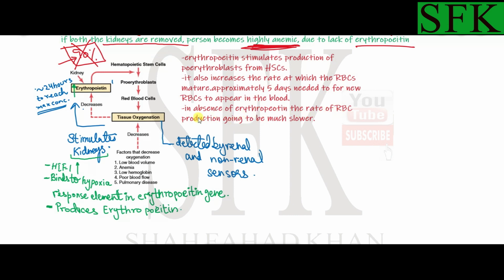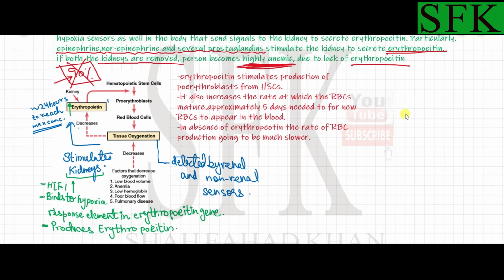So the rate of red blood cell production is going to become much slower. Okay, so we'll need more and more erythropoietin for red blood cell maturation and the growth of the hematopoietic stem cells and their maturation into the red blood cells as well.